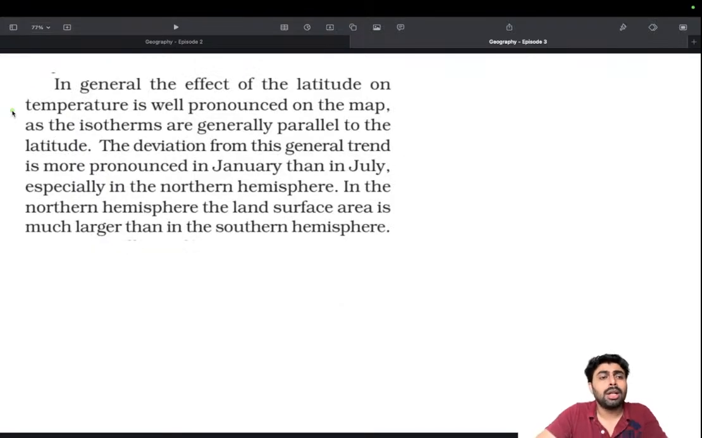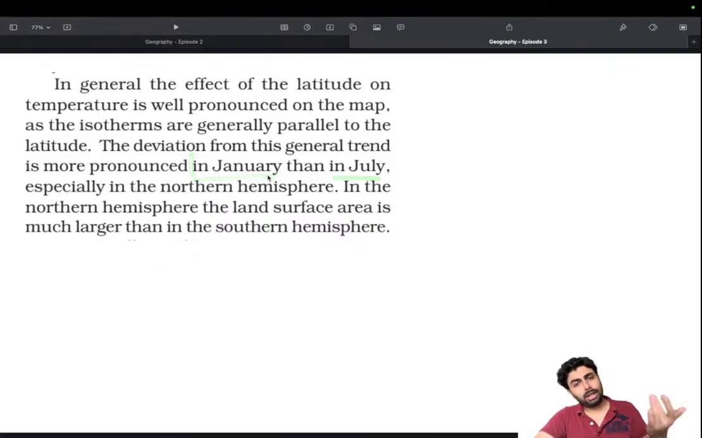I'll show you. In general, the effect of the latitude on temperature is well pronounced on the map, as the isotherms are generally parallel to the latitude. Isotherms are regions having the same temperature. So that wouldn't be a straight line like the latitude, because there will be variations across land, and land and water, obvious variations. The deviation from this general trend is more pronounced in January than in July, meaning in winter. The temperature contrast is more pronounced in January than in July, especially in the northern hemisphere.